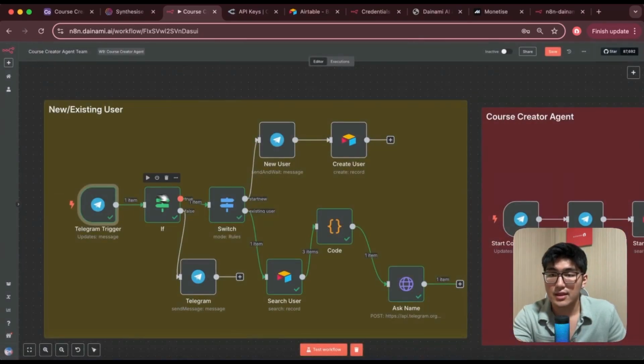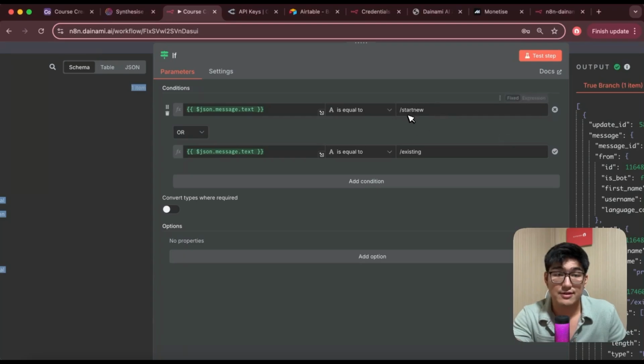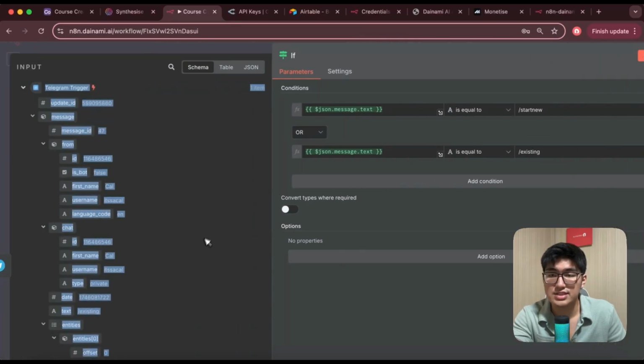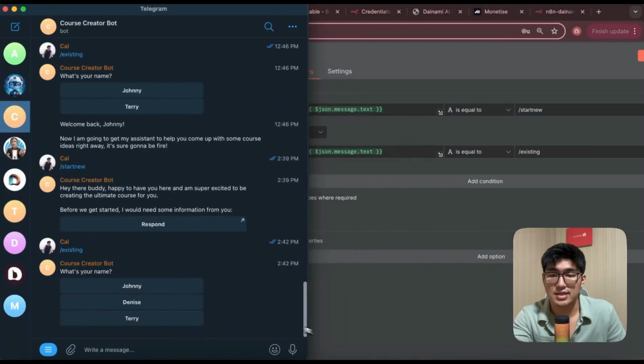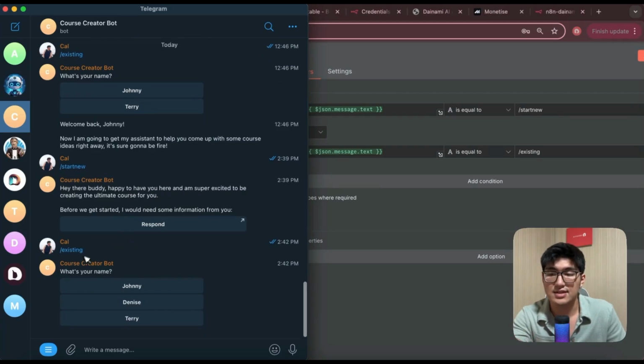Very straightforward. And then next I'm gonna create an if node, right? This is essentially, I'm gonna have two different settings. The first one is start new, which is my very first command. The second one is the message is equals to existing. Right, so this is only triggered when I give it the commands and not when I type random message to this bot, okay? And so after typing this specific command, start new, it will actually move up, helping me create a new user. As you can see, it's stored in my Airtable. And if I type /existing, it will help me select which user I am to generate the new causes for me.